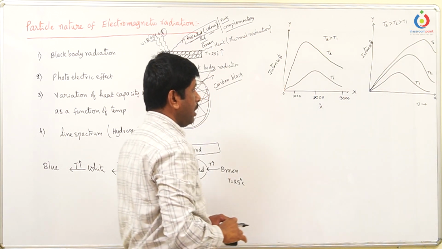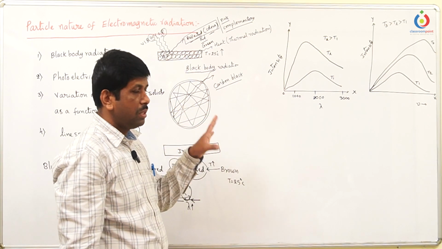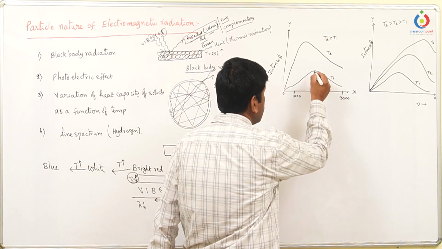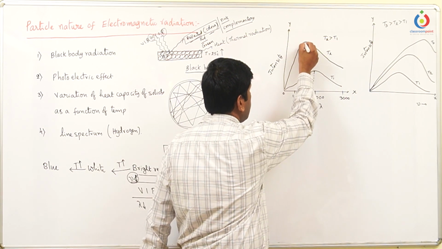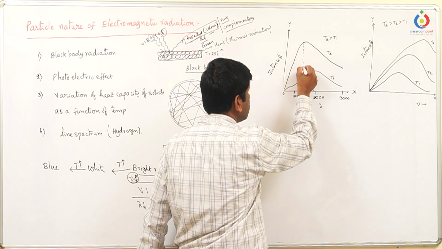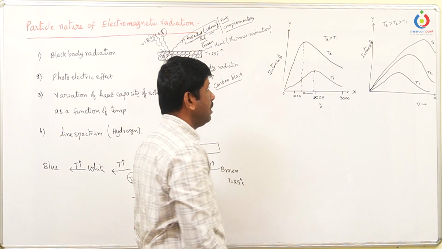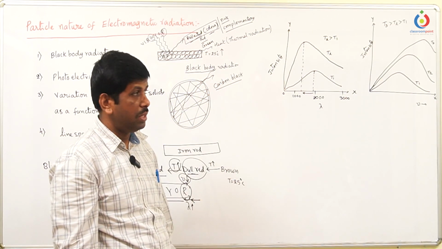If you observe and compare these two graphs, we know that the frequency is inversely proportional to lambda. That is the reason why here, this is the lambda maximum, and at higher temperature, this is the lambda max. So lambda max shifts towards the left side in the graph of lambda versus intensity.